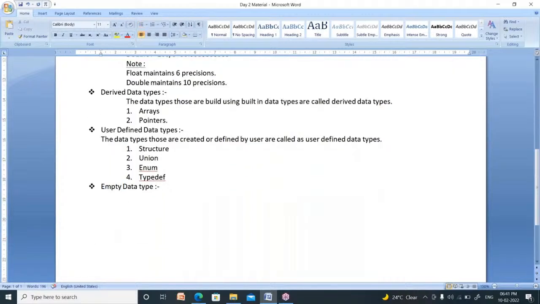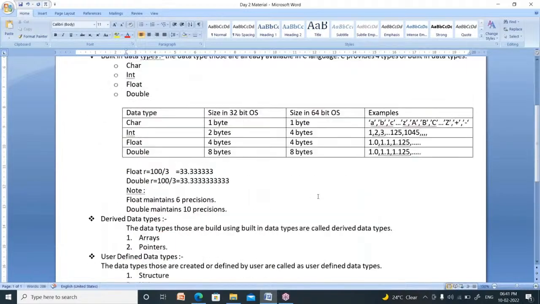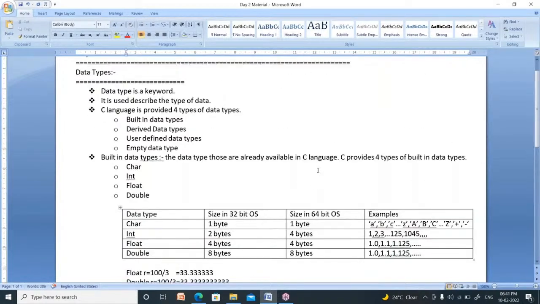Void means nothing. So C language provides only one empty data type, called void. Void is an empty data type. Now note it down. Please all of you note down.